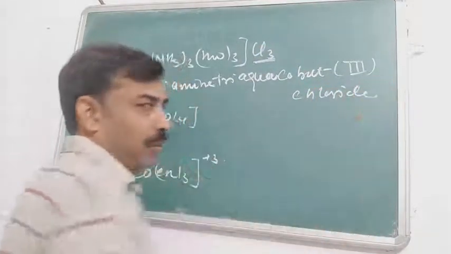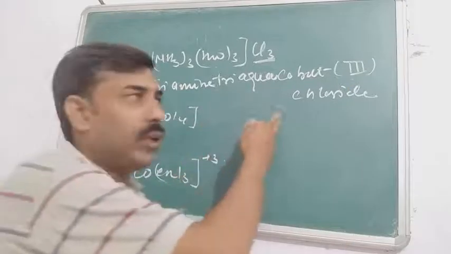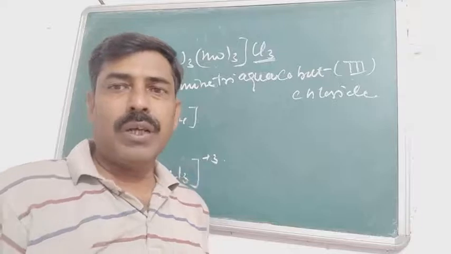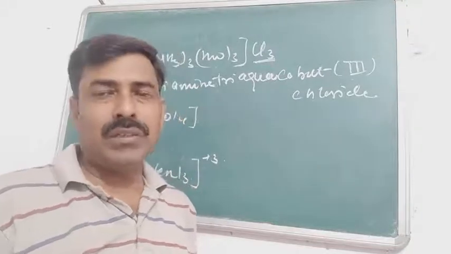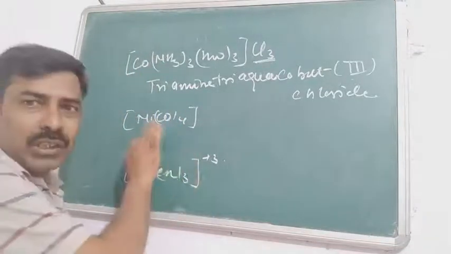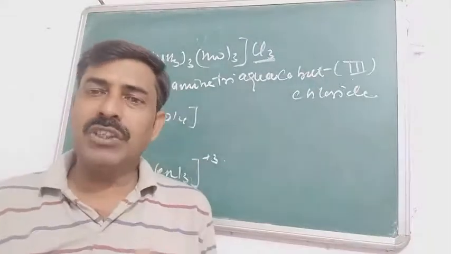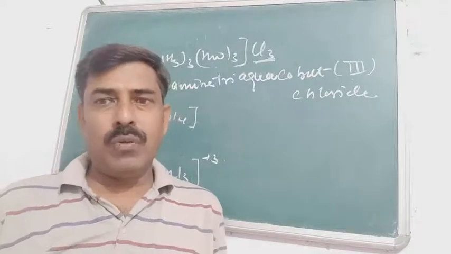Again there will be no number. To find the number of the chlorine, you can use the oxidation number, and with the help of the oxidation number, you can find how many chloride ions are there. Now in this case, where there's no cation or anion, that means no counterion. So what will be the name?